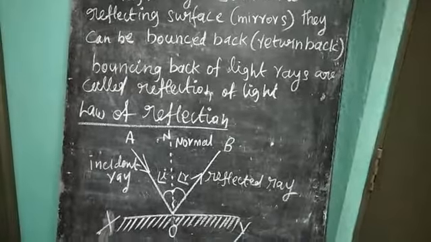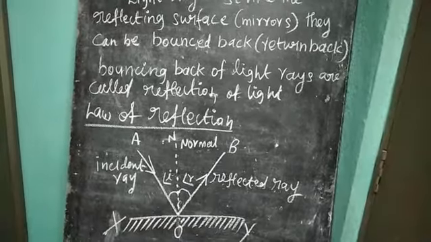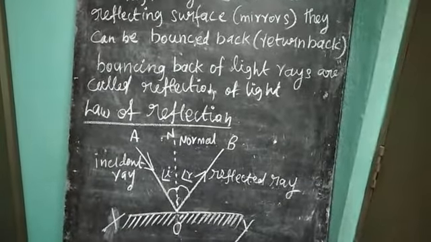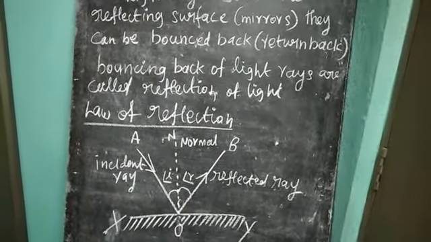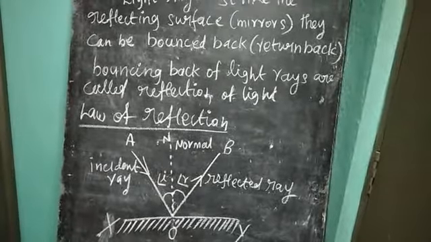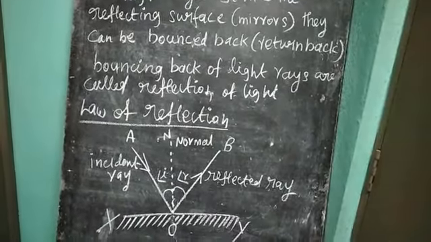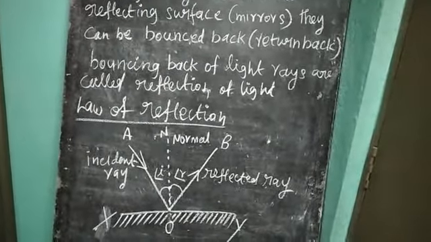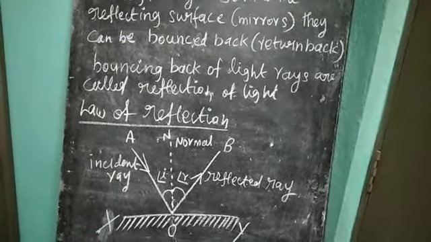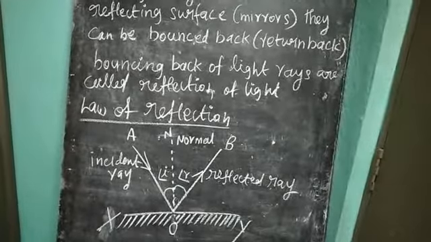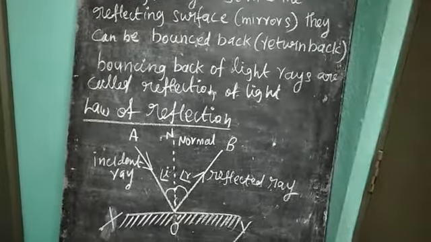So what is the normal line? A perpendicular line drawn at the point of incidence to the XY plane mirror is called the normal line. By the law of reflection, the incident ray, reflected ray and normal line all lie in the same plane as the reflecting surface. What is meant by angle of incidence? The angle between the normal line and the incident ray is called the angle of incidence.